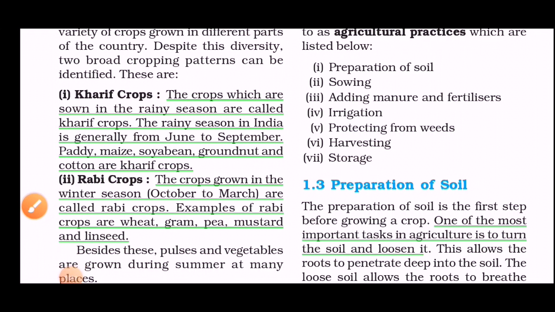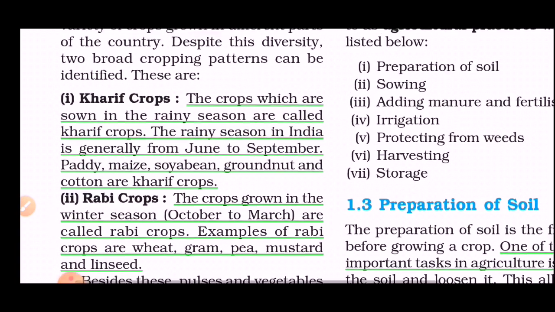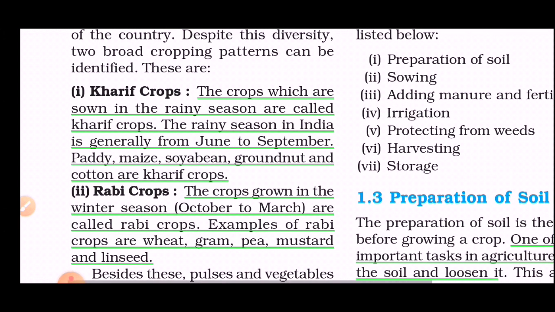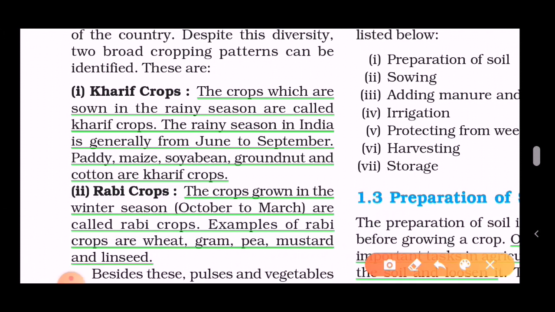Kharif crops. The crops which are sown in the rainy season are called Kharif crops. Sown in the sense that the seeds are sown in the field in the rainy season. The rainy season in India is generally from June to September. These are the good questions that teachers can ask. You should note June to September and the rainy season. These are the keywords for this definition.